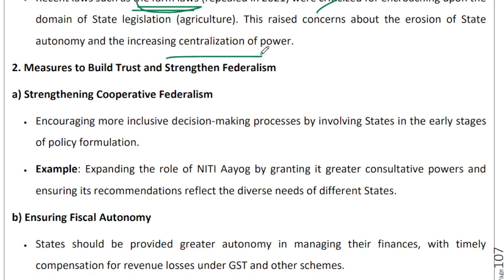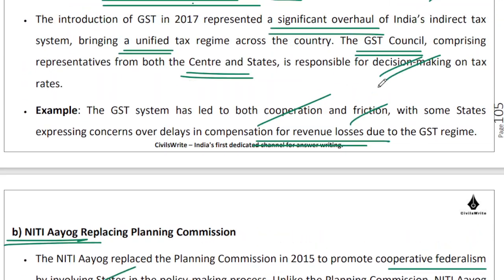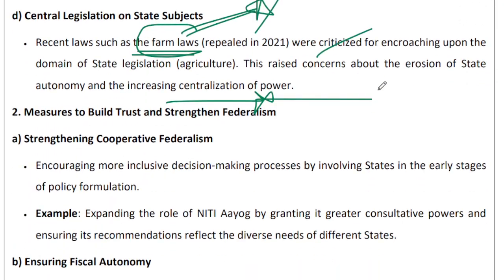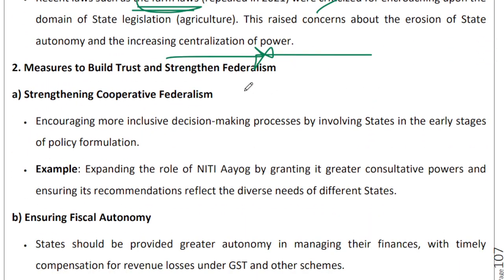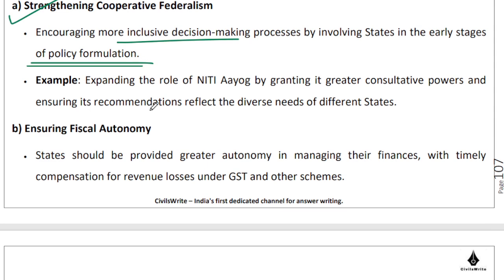So these are broadly, by and large, reasonable measures, positive instances that have been mentioned over here. If you want, you can add more to it. That's your choice. What are the measures to build trust and strengthen federalism that you can mention? We can strengthen cooperative federalism by having inclusive decision making, by involving states in policy formulation at an early stage. So rather than states being silent spectators of what is happening, states should be involved from day zero. Niti Aayog can play a positive role in this regard.